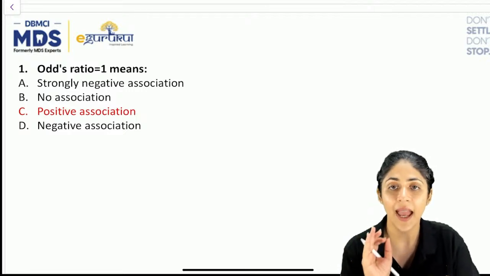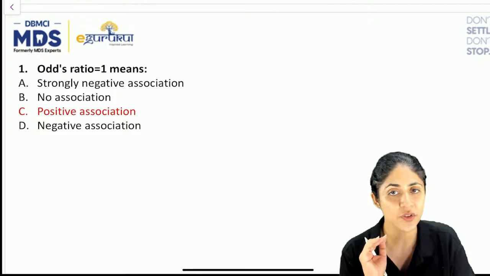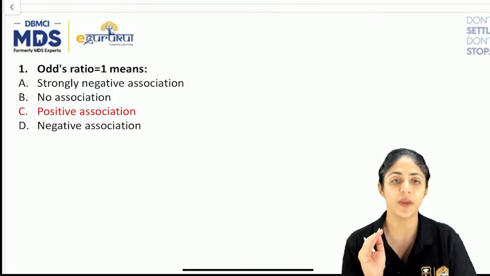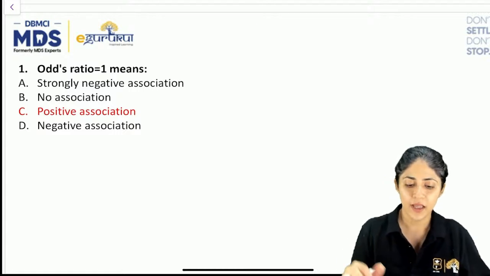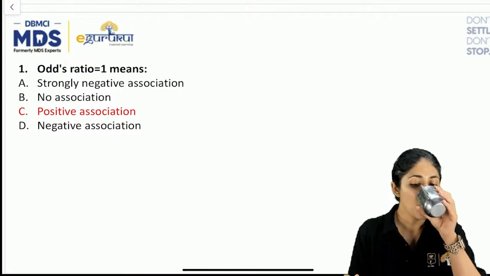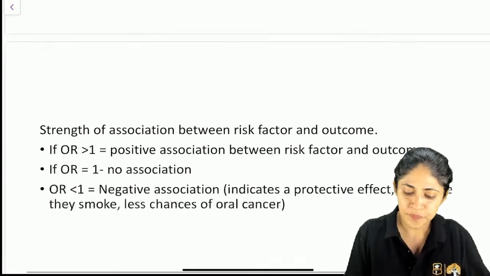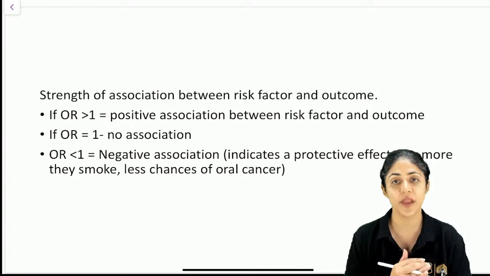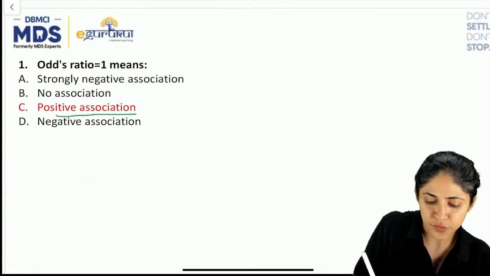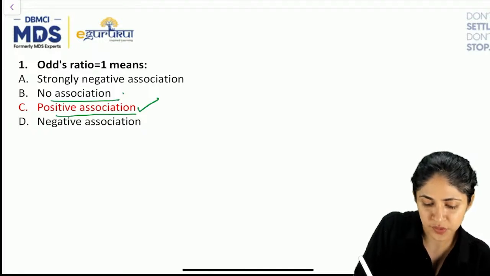And odds ratio gives the strength of association between the exposure as well as the outcome, right? So, what will be the values of the odds ratio? If odds ratio is more than 1, here the answer is not positive association. The answer is no association. This is your answer.